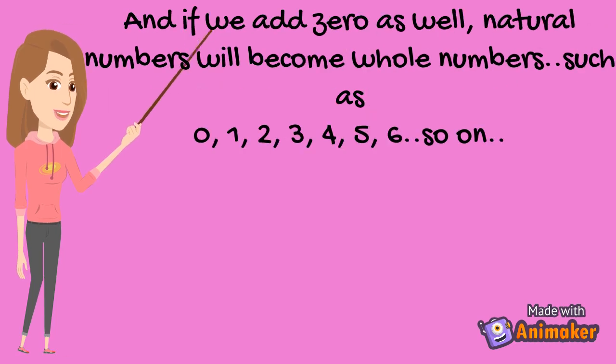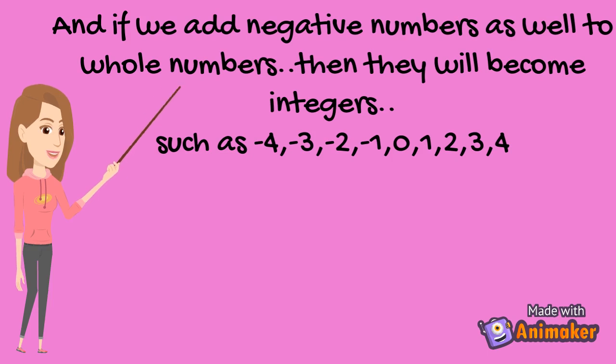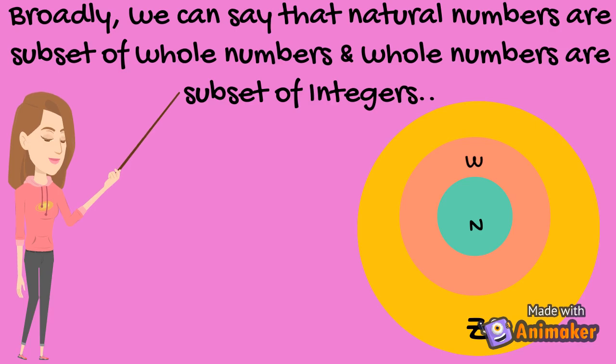And if we add 0 as well, natural numbers will become whole numbers, such as 0, 1, 2, 3, 4, 5, 6, and so on. And if we add negative numbers as well to whole numbers, then they will become integers, such as -4, -3, -2, -1, 0, 1, 2, 3, 4. Broadly, we can say that natural numbers are a subset of whole numbers and whole numbers are a subset of integers.